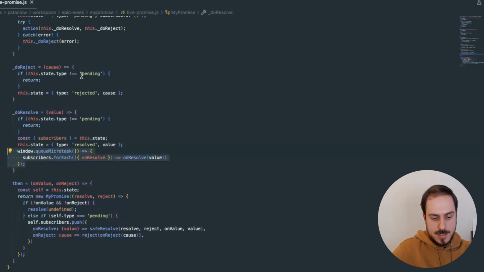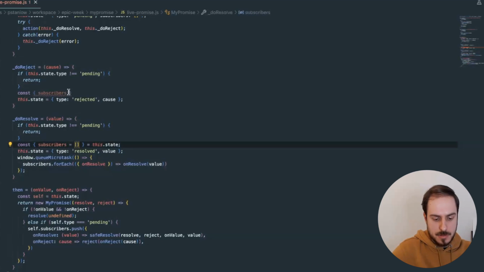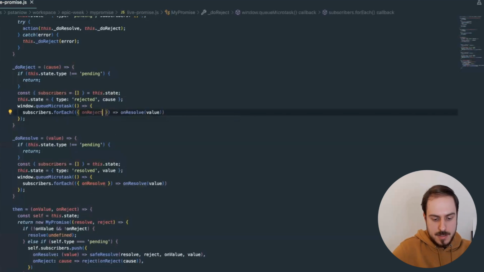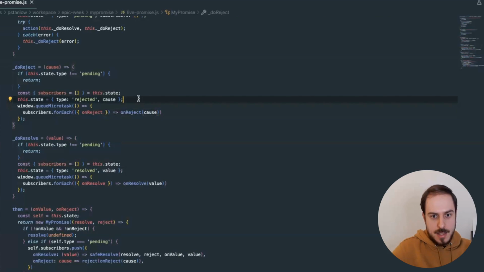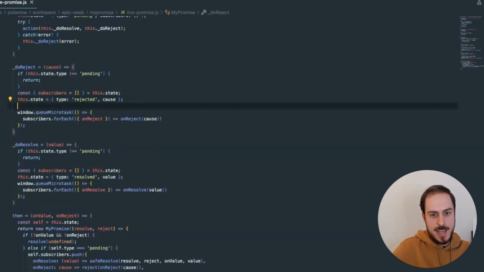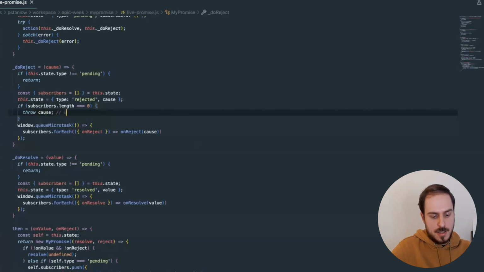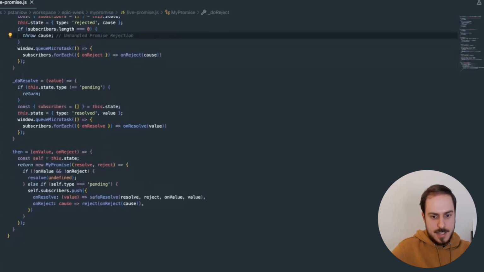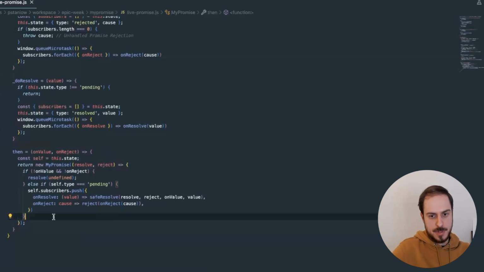It will work in a similar fashion for rejects. Actually, I will default this as well, just to be safe. This time we reject with the cause. And there is also one interesting thing that we can handle here, the case of unhandled promise rejection. If your promise actually fails, but there are no subscribers, we can rethrow the cause, and that's an unhandled promise rejection. And finally, we are just about to finish, but there are two more cases that we need to handle,